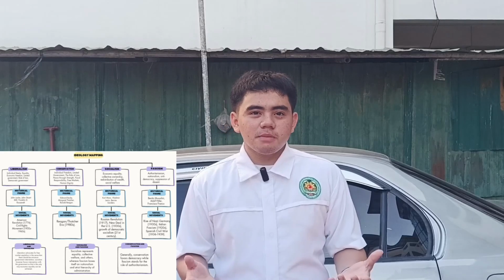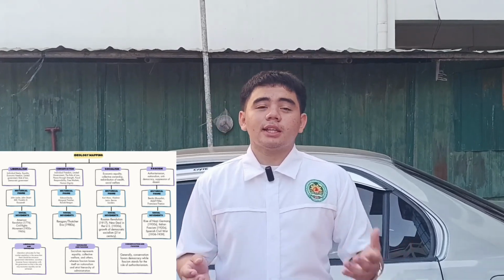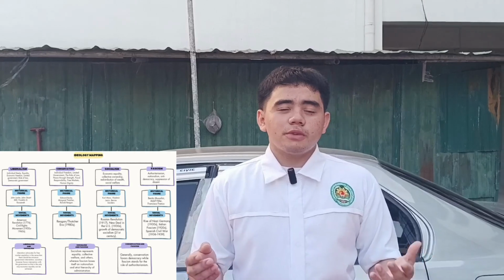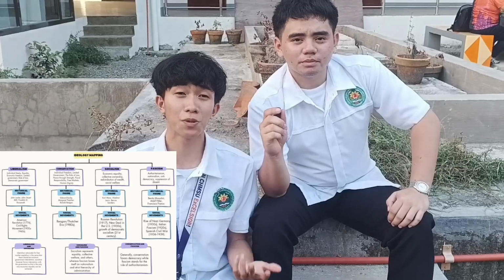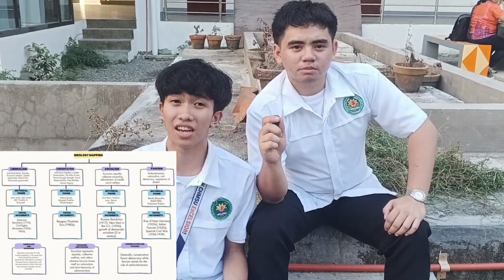The next one is socialism, which is the Bolshevik Revolution, the New Deal in the 1930s, and the growth of democratic socialism. And the last one is fascism, which is the rise of Nazi Germany in 1930, the Italian fascism in 1920, and the Spanish Civil War, which started in 1936 and ended in 1939.